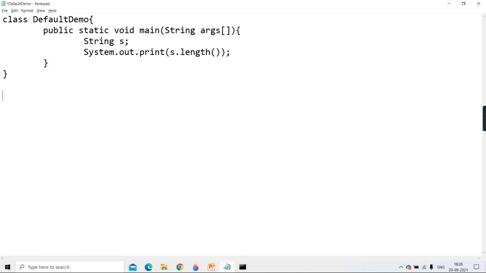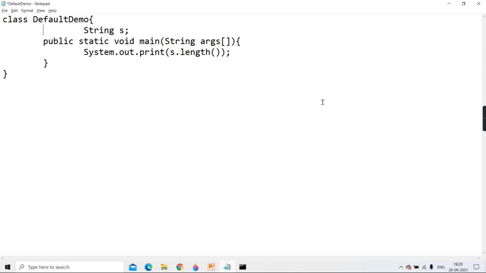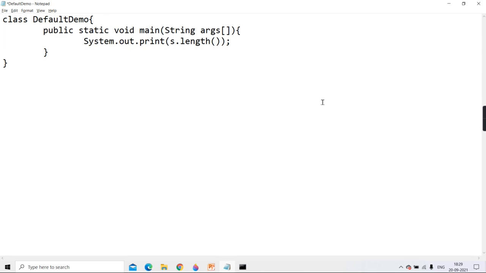Now tell me, if I compile this code, what do you think? Will it give a compilation error or will it give the same runtime error which I got now? Compilation error. Okay, very good. When this line was here with the keyword static, that time you got a runtime error, null pointer exception. But when I'm shifting this as a local variable and I compile this code, is it going to give you a runtime error or compile time error?